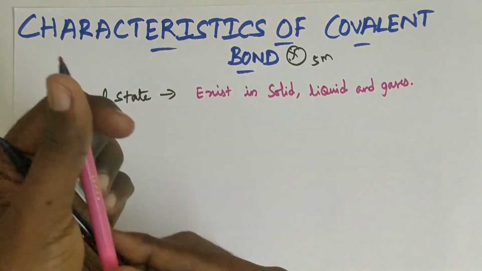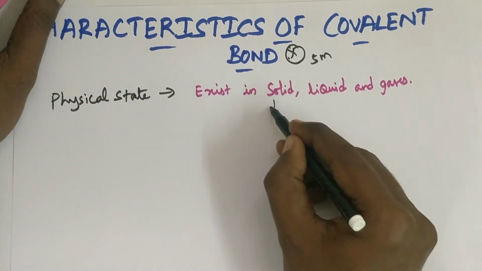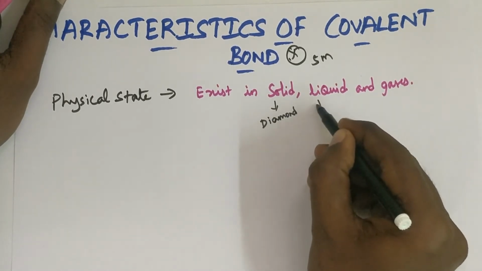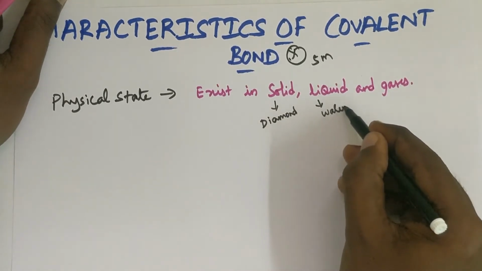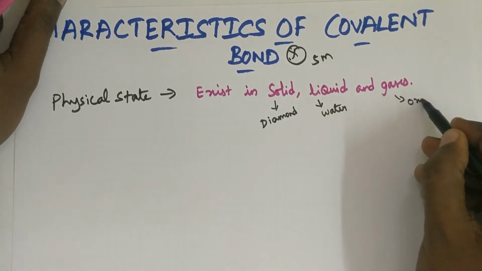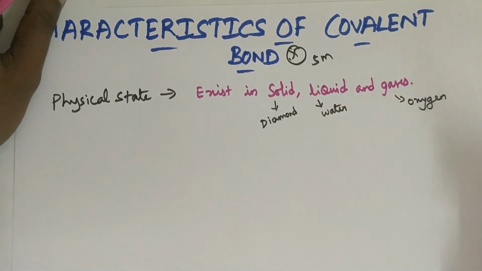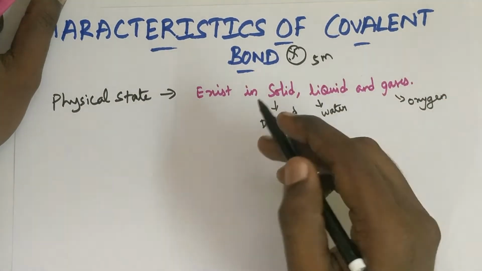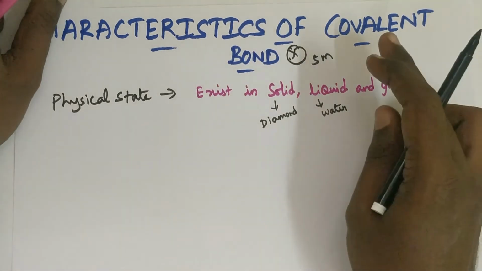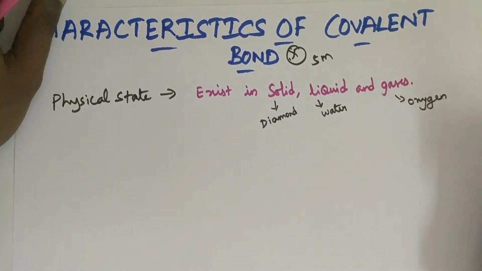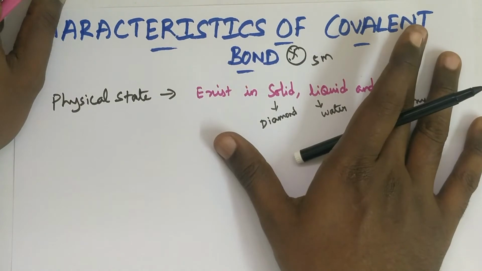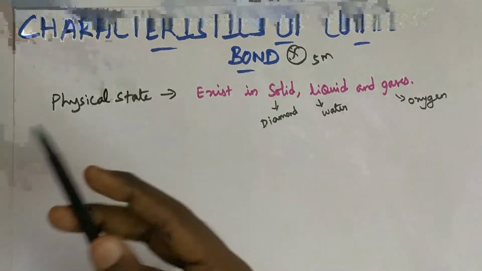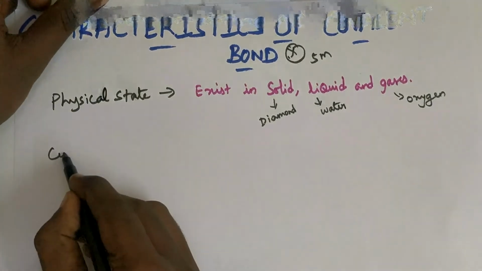So solid, for example, diamond; liquid is water; gas is oxygen. So these are the examples for physical state. In this physical state, whether the covalent bond is stronger or weaker depends on attraction between the molecules. And second one is conductivity.